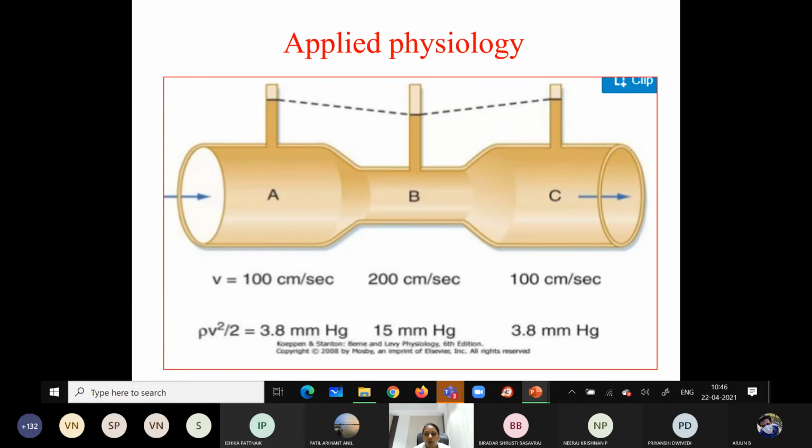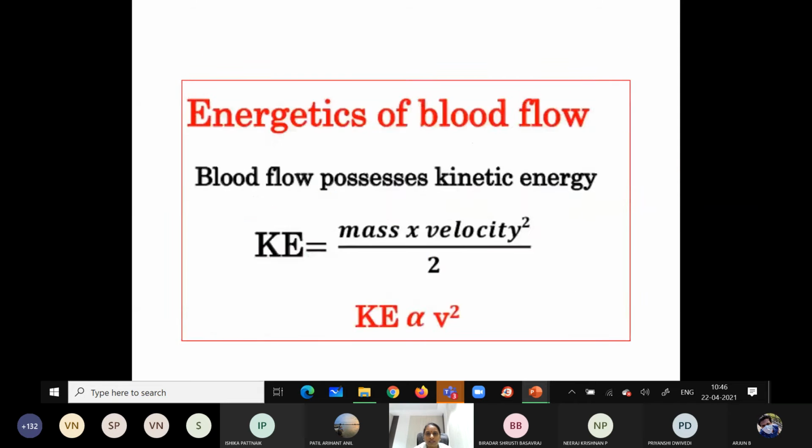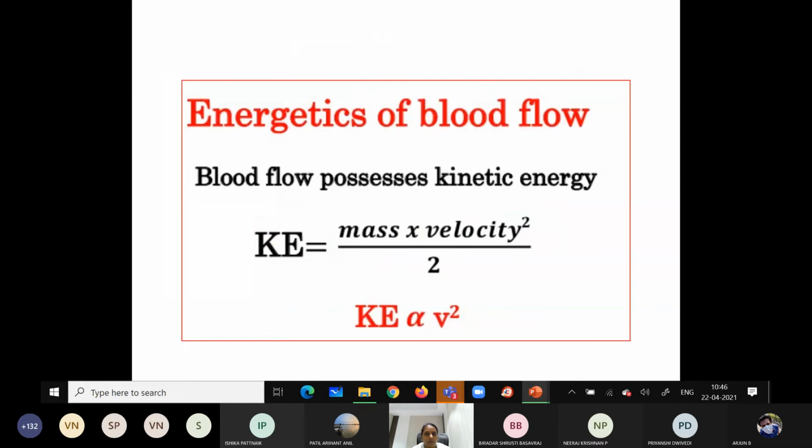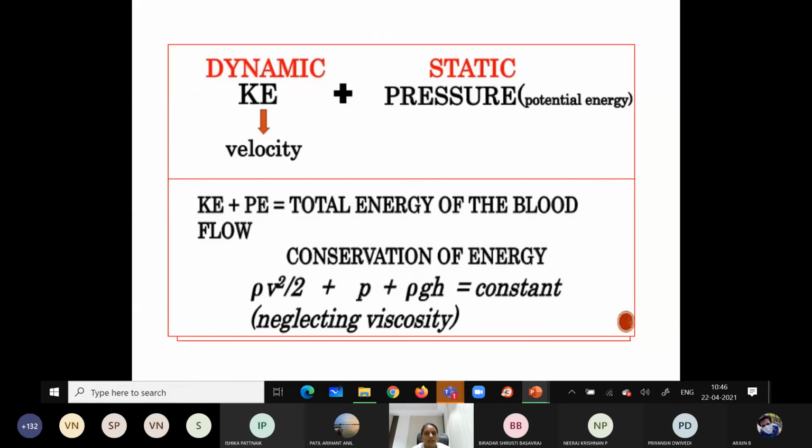Okay. So what does Bernoulli's principle state? Bernoulli's principle states that blood flowing at higher velocity has higher kinetic energy compared to the potential energy, that is the lateral pressure. Always the total pressure will be constant.